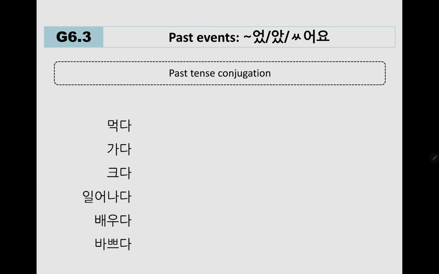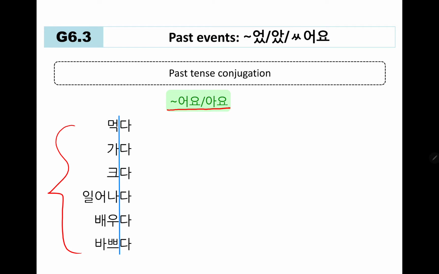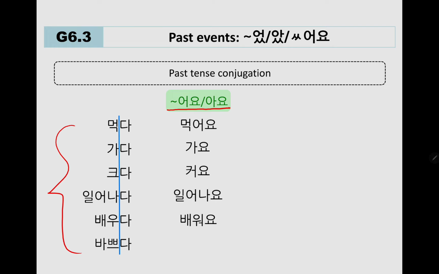So let's look at some other examples. Here we have 6 expressions. First of all, we would have to divide it into stem and ending, and first apply polite ending. 먹다 becomes 먹어요. 가다 becomes 가요. 크다 becomes 커요. 일어나다 becomes 일어나요. 배우다 becomes 배워요. 바쁘다 becomes 바빠요. Right?